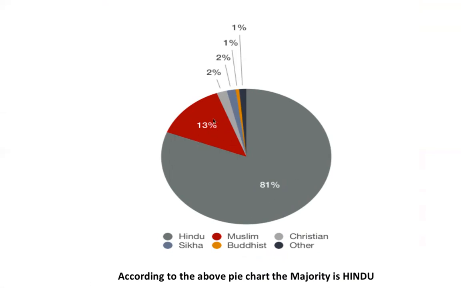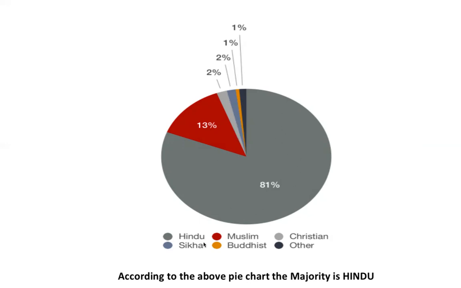Then we talk about the red one, a little less than the majority, 13%, and this is the category of the Muslims. Then we have 2%, the light gray area, of the Christians, again the second minority group, I would say, the second majority group, sorry. And equivalent is the percentage of the Sikhs, and then we have 1% each of the Buddhists and the other groups.